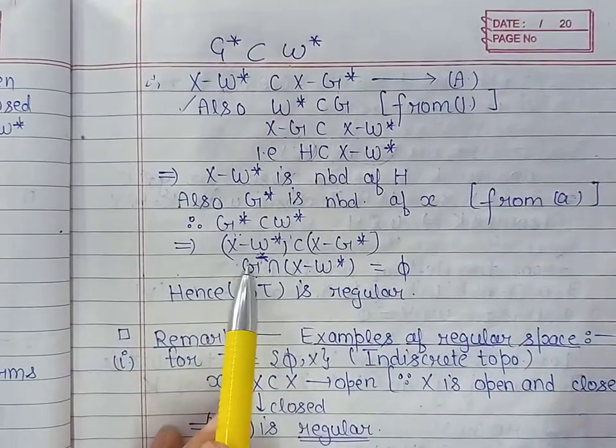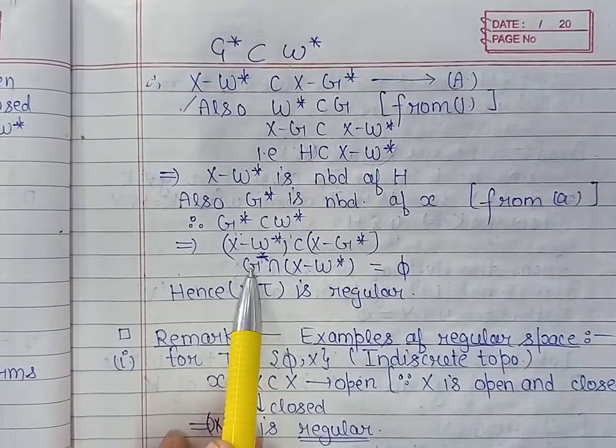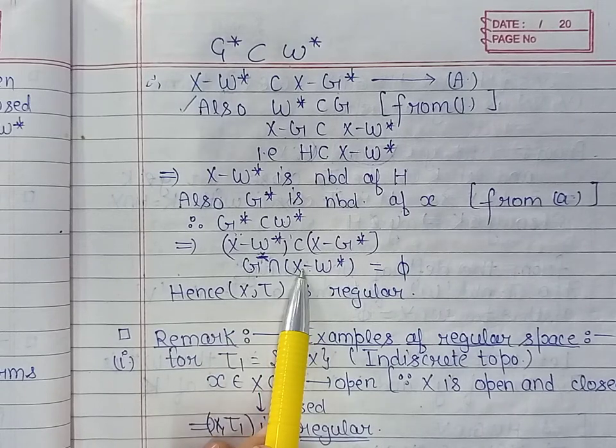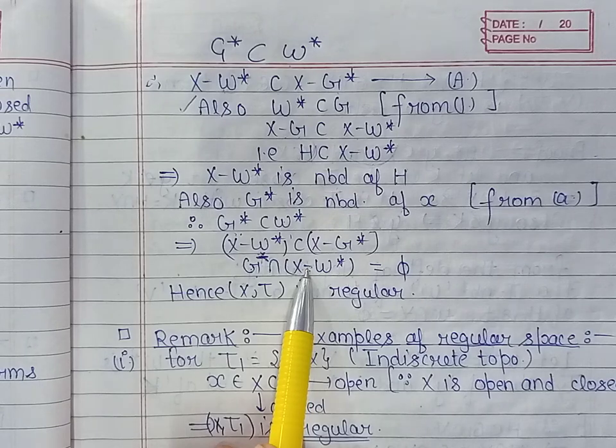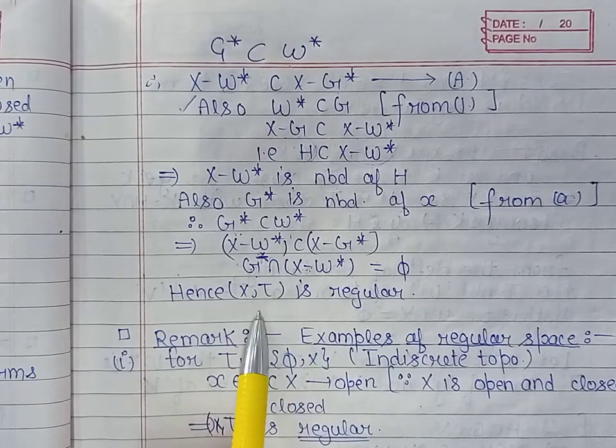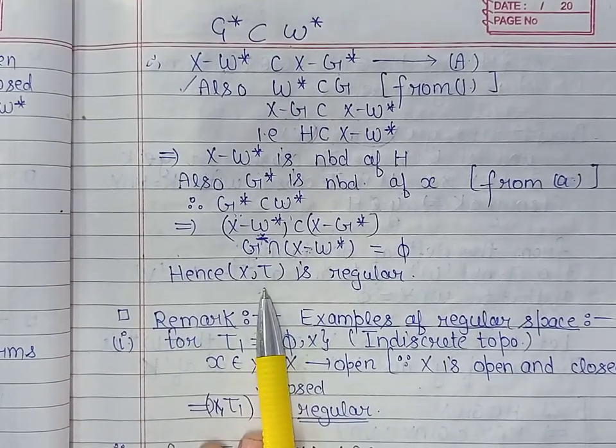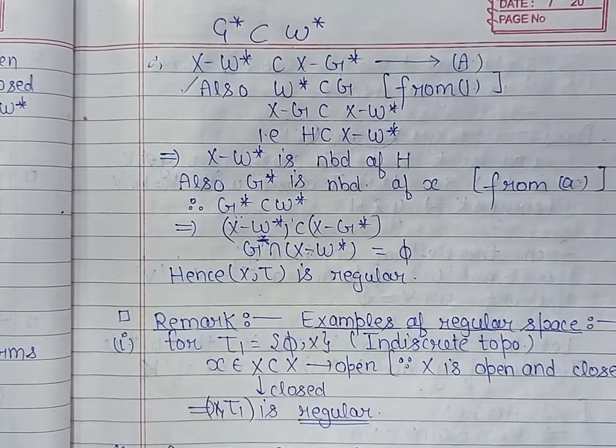So we have obtained G star as a neighborhood of X and X minus W star as a neighborhood of H, and these two neighborhoods are disjoint. So by definition, we can say that the topological space (X, tau) is a regular space.